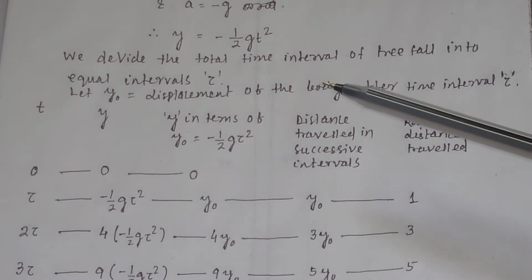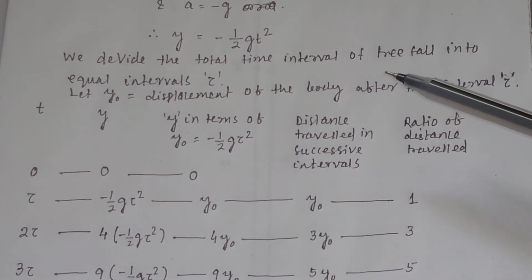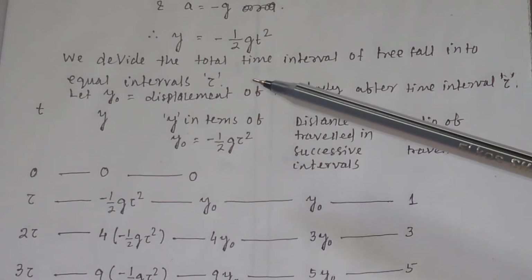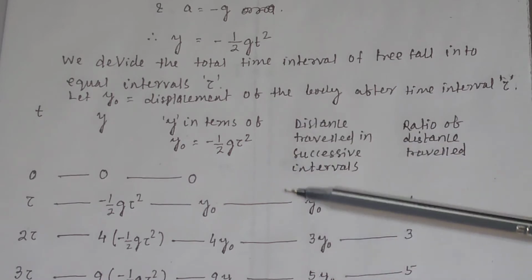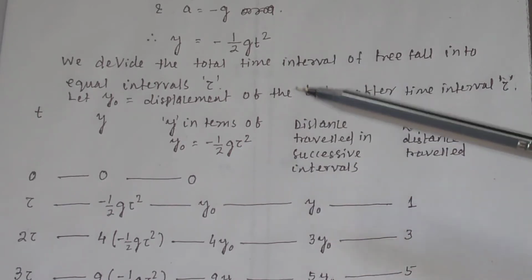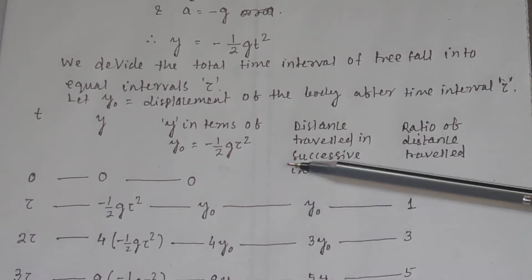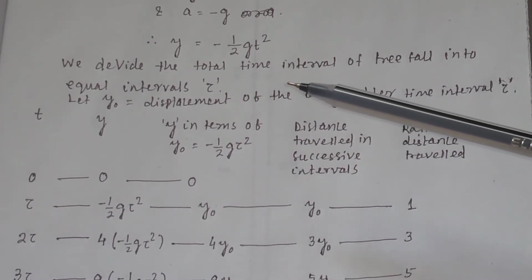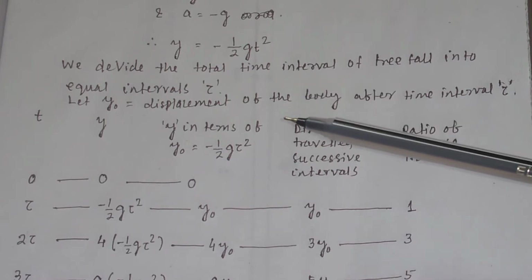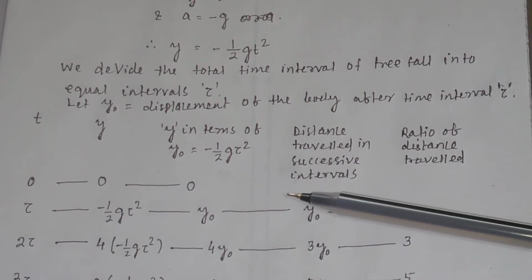We divide the total time interval of free fall into equal intervals tau. Suppose the body takes 5 seconds to fall from the highest point to the ground, then we divide the time into 1 second each: first second, second second, third second, fourth second, fifth second.